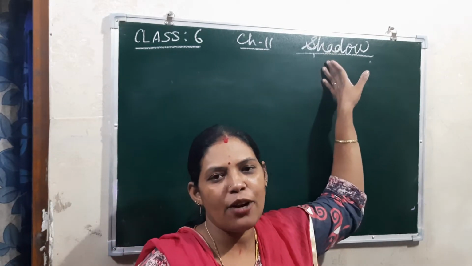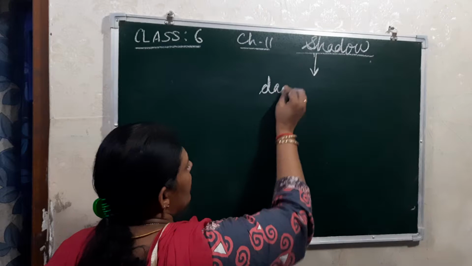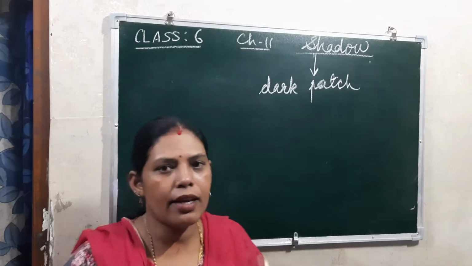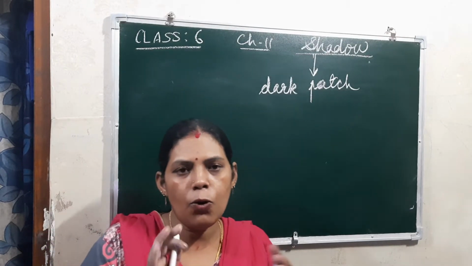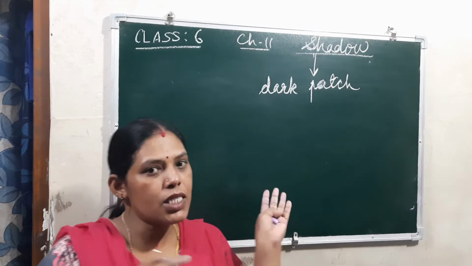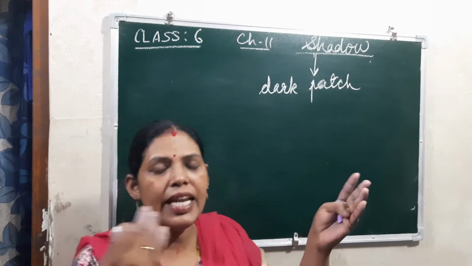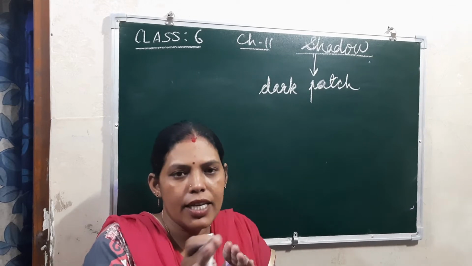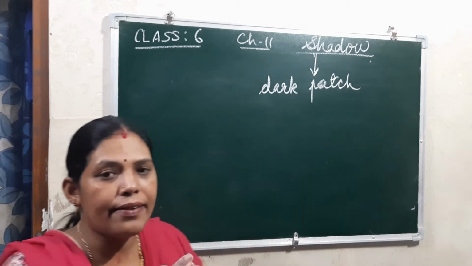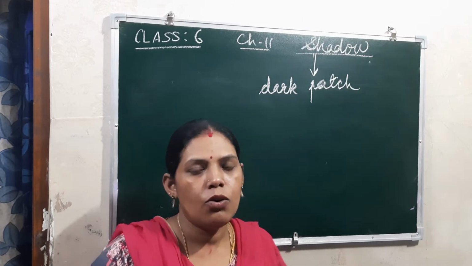So, children, what is meant by shadow? Shadow is actually a dark patch formed. As we all know, we learned that light travels straight only. When it is travelling straight, if we keep an opaque object in between, what happens? Its direction will be changed, right? So it will obstruct. At that time, the object's shadow will be formed on the screen. That is what a shadow is.